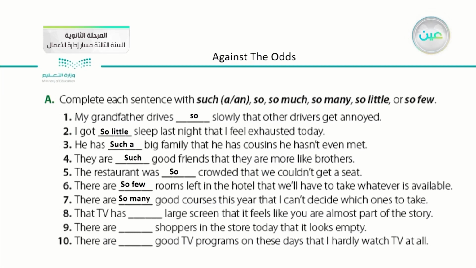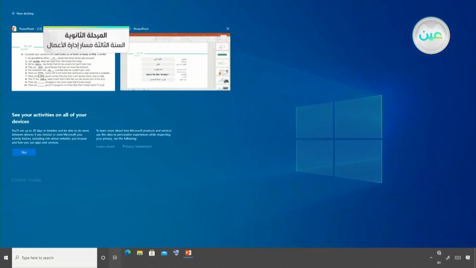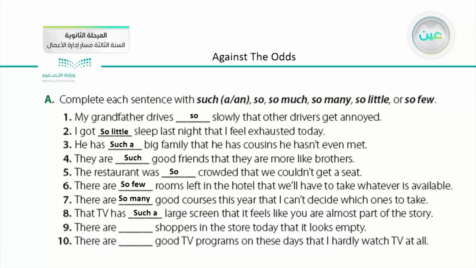Number eight, that TV has large screen. Here also we have an adjective and a noun, so such a large screen that it feels like you are almost part of the story. Number nine, there are so few shoppers in the store today that it looks empty. Number ten, there are so few good TV programs on these days that I hardly watch TV at all.